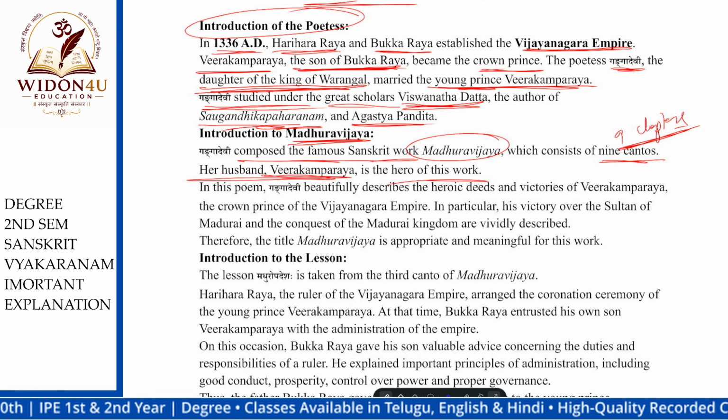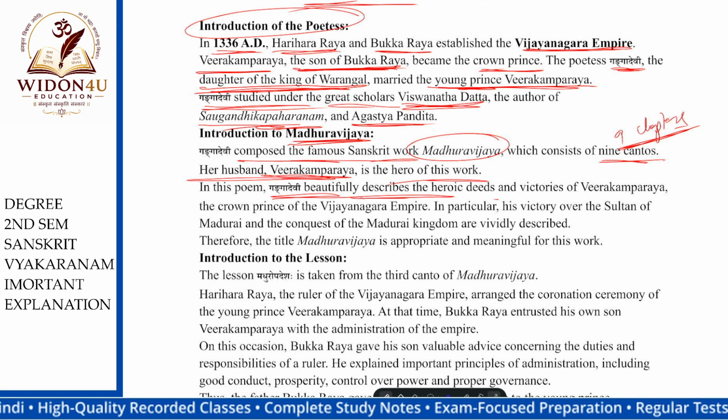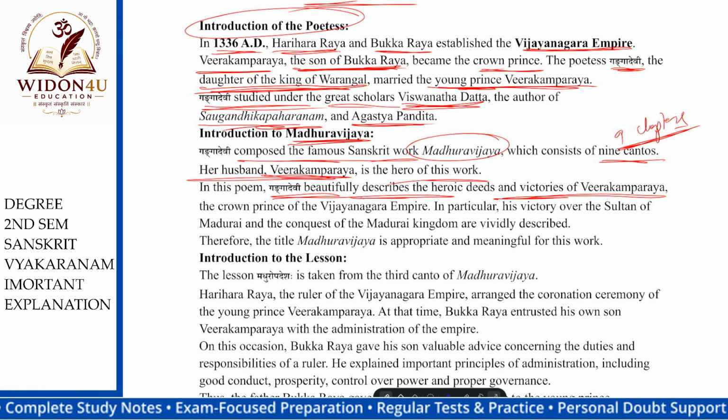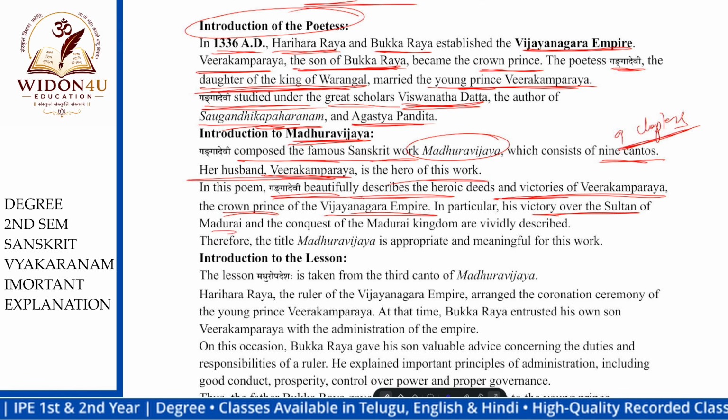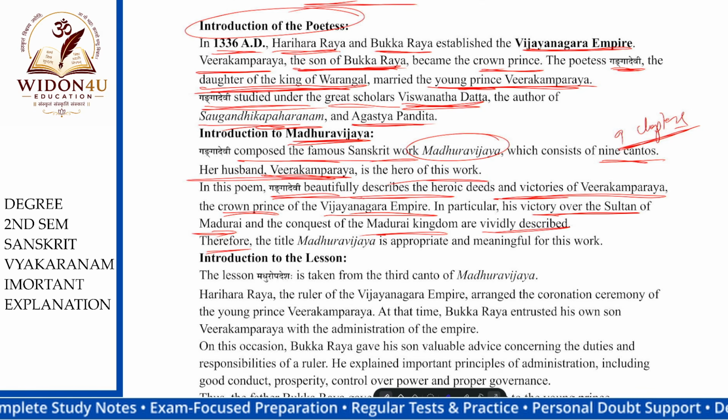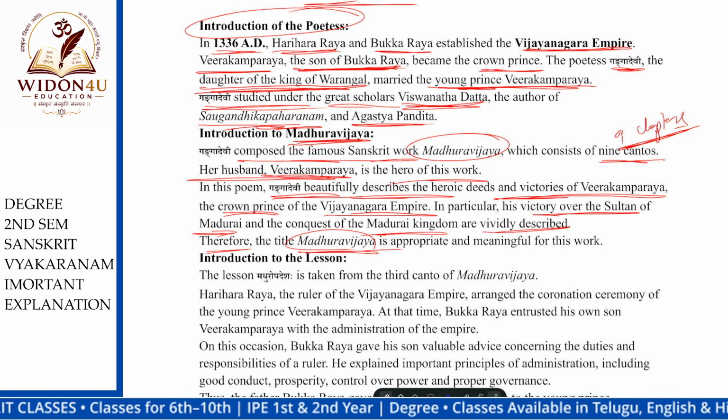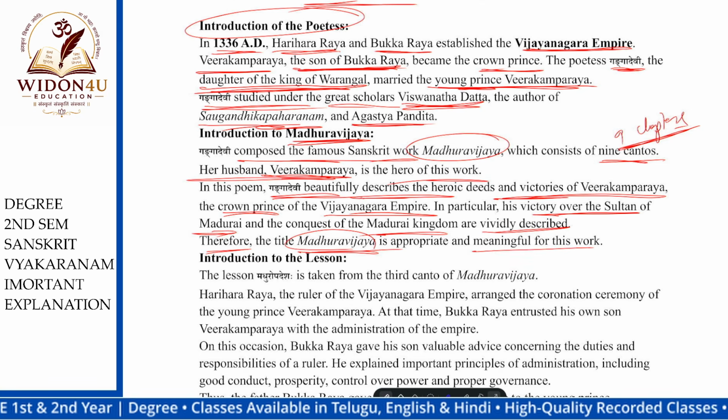In this poem, Ganga Devi beautifully described the heroic deeds and victories of Veerakamparaya, the crown prince of the Vijayanagara Empire. In particular, his victory over the Sultan of Madurai, the conquest of the Madurai kingdom, is vividly described. Therefore, the title Madhura Vijayam is appropriate and meaningful for this work. Madhura Vijayam means Madhuram, sweet, and Vijayam, victorious.